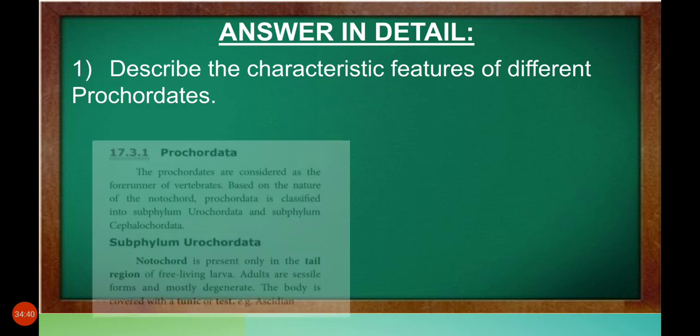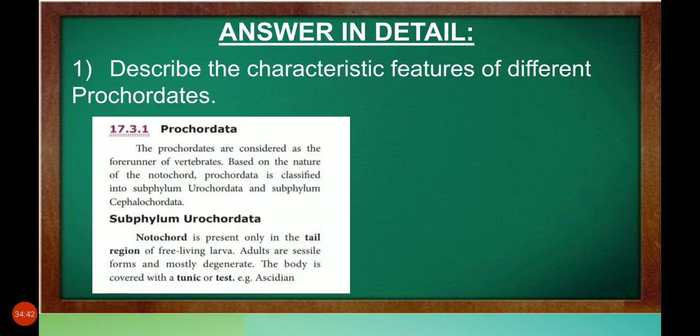Let's see. First, what is prochordata? The prochordates are considered the forerunners of vertebrates, based on the nature of the notochord. Notochord means a rod-like structure which supports the body.